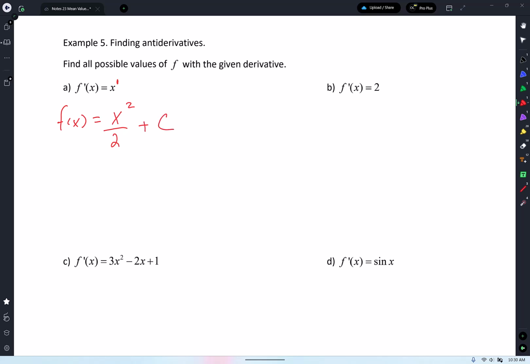How do you check yourself before you wreck yourself? Maybe you guys are too young to know about that. Take a derivative of 1/2 x squared and you'll get x. The derivative of a constant is 0, so it works. Does that make sense, guys? We're done with that. Go to letter B. What is the antiderivative of 2? 2x, and then plus c. There it is. Done. See? Let's go to letter C.